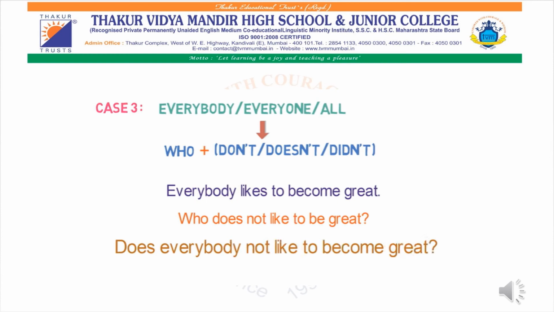So these are the three cases. If a helping verb is not provided, then instead of "never" you have to add "ever", and instead of "no", you have to add "any". And in the third case, if in any particular sentence "everybody", "everyone" or "all" is written, instead of that we have to write "who" plus "don't", "does not", or "did not", and accordingly you will have to shuffle without changing the meaning of the sentence.